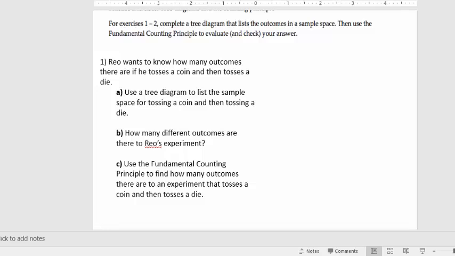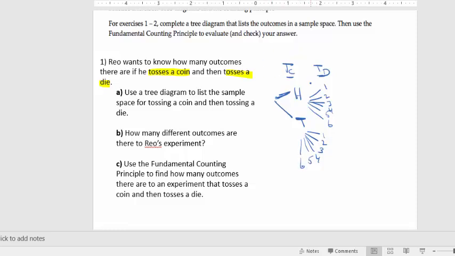And then here they want you to actually list all the outcomes in a sample space. So in this case, we are tossing a coin and then tossing a 6-sided die, I guess we'll assume it is. So if I set up a tree diagram for this, again, remember what I do is I start with an origin. This is kind of like me. And what am I going to do? I'm going to toss the coin, and when I toss the coin, I can get heads or I can get tails. And then after I toss the coin, I toss the die, and with the die I can get 1 through 6, but that 1 through 6 can come after getting an H or after getting a T. And you can see I'm not very good with these tree diagrams.